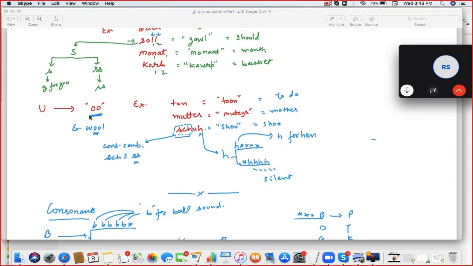Next is U. U is having the U sound. So speak the example. Tun. Muta. Mutter. Next. Shuh. Shoe. Okay. Tun, Shoe, Mutter, and Shoe. Correct. Tun, Mutter, and Shoe. Good. So, Mutter first of all, then Shoe.